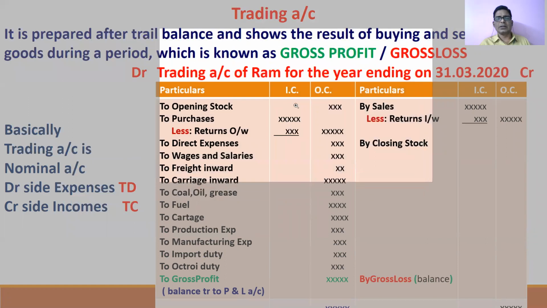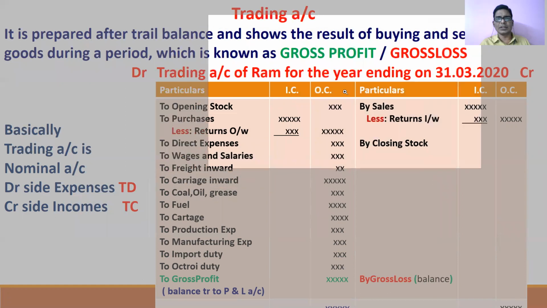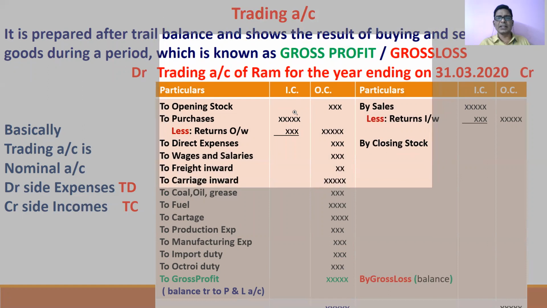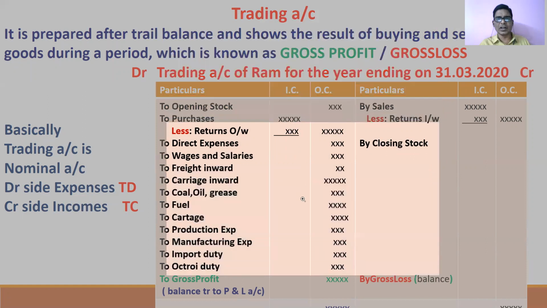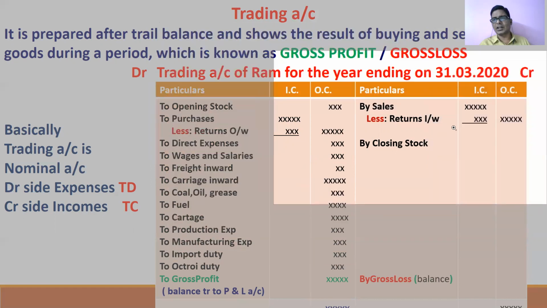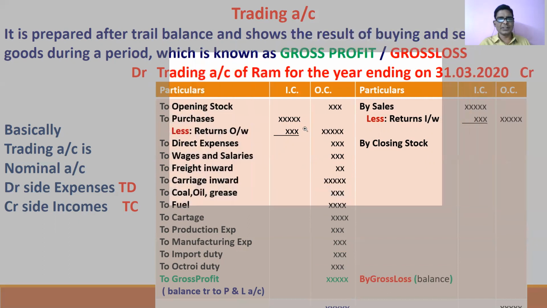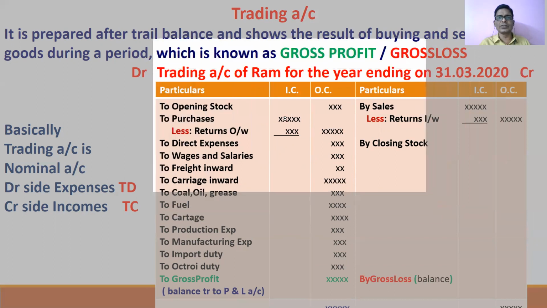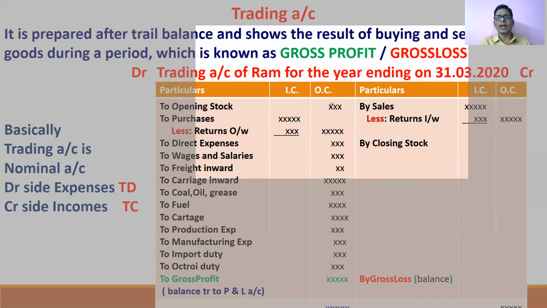Students sometimes may confuse what are the inner column items and what are the outer column items. Actually there is no such difference. If there is any addition or any subtraction, you may use this inner column. Until and unless there is an addition or subtraction, there is no need to use this inner column. So here, sales minus sales returns, we are using the inner column. Here, purchases minus purchase returns, we are using the inner column. Until and unless there is an adjustment, you need not use the inner column. So everything should be shown in the outer column.